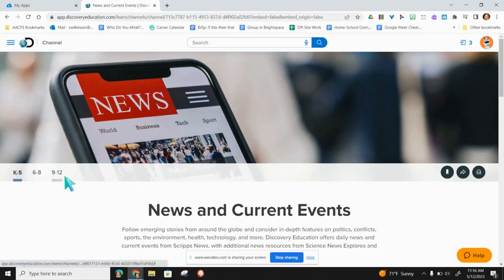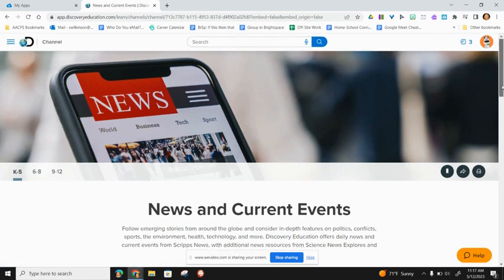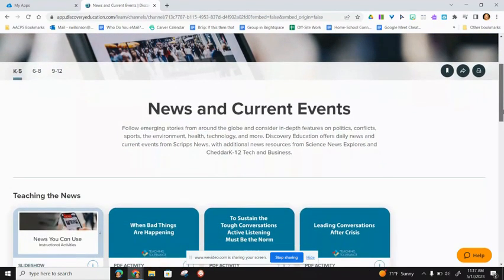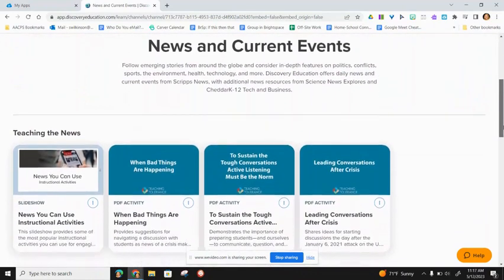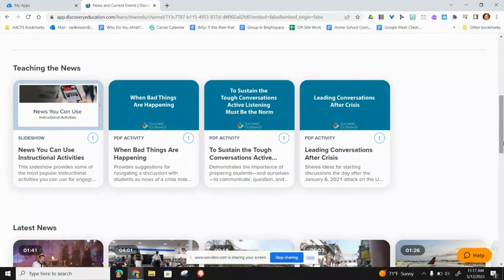What we love is at the banner at the top, you'll see that it's categorized by grade level bands so that you can pick which one is relevant to you. If you scroll down on this page a little bit, it's going to tell you about how these are current events from around the globe. And it's going to often give you some teaching tips as well.